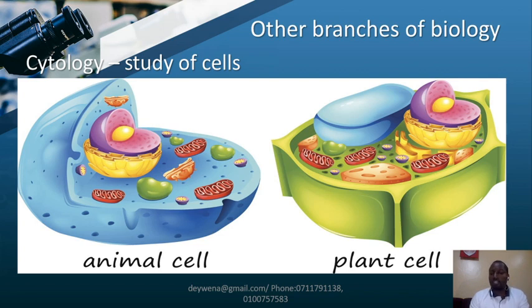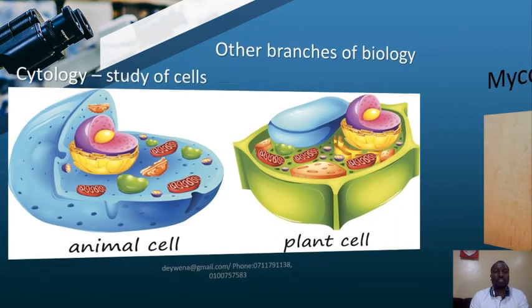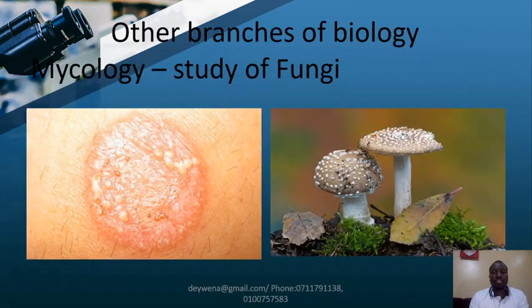Remember, under the living organisms, we only have two kinds. We have plants or animals. You're either a plant or an animal. So if you have cells, then you have either an animal cell or a plant cell. And we shall look at so many factors of these as we move on.